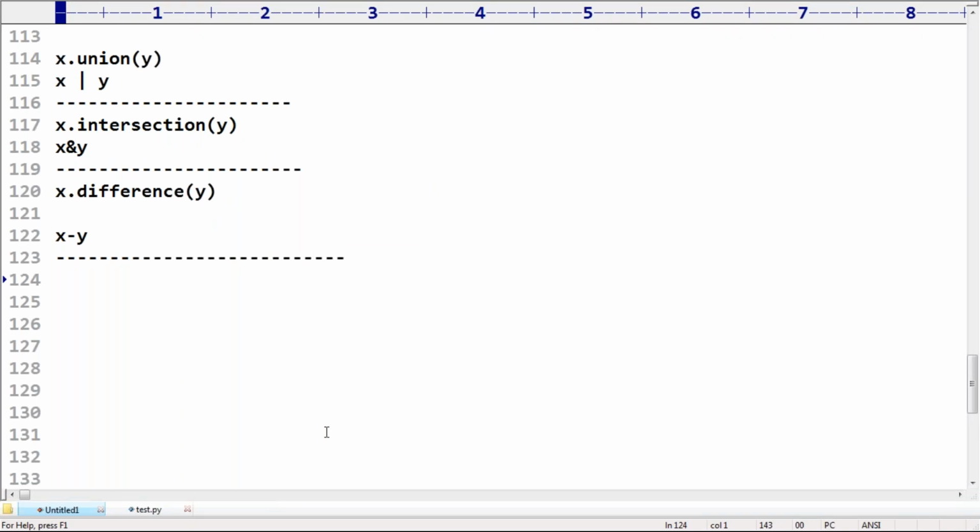Sir, what do we need to take? X dot symmetric difference of Y. Or if you want a symbolic representation, X power Y. This is if X and Y are two sets, then how you can use it like this.